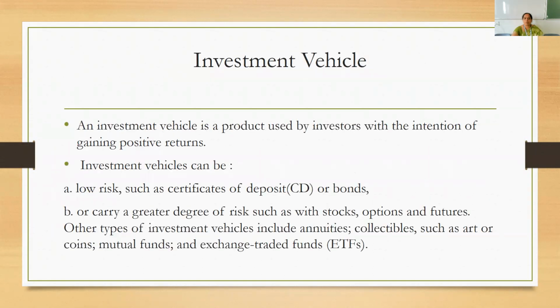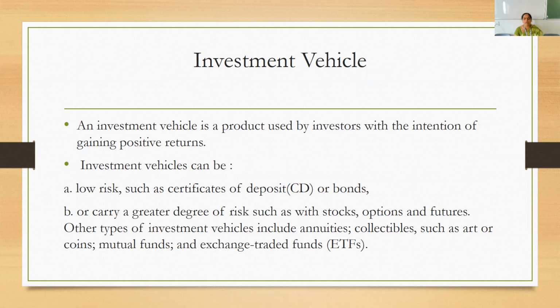Now coming to what you mean by investment vehicles, or what we call alternative investments or different avenues of investment. What do you mean by investment vehicle or avenues of investment? It refers to those investment alternatives, vehicles or avenues which the investor chooses for making the investment.